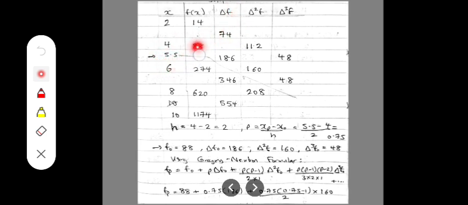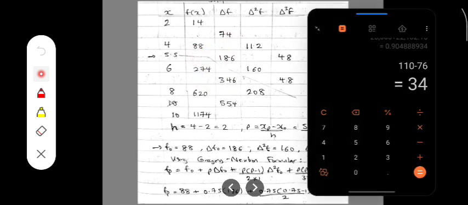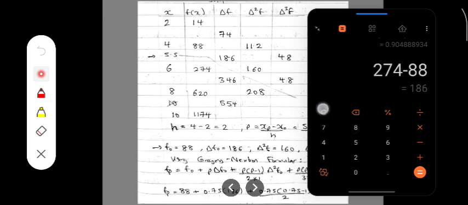We can start by doing 88 minus 14, which gives 74. 274 minus 88 gives 196. Now 620 minus 274 gives 346. Now finally 1174 minus 620 gives 554. So that is for delta f naught.